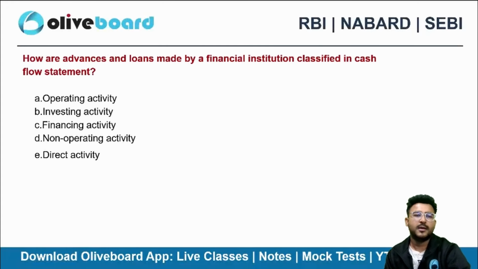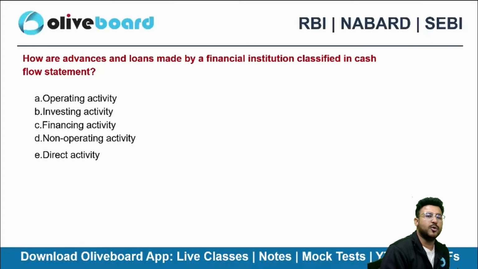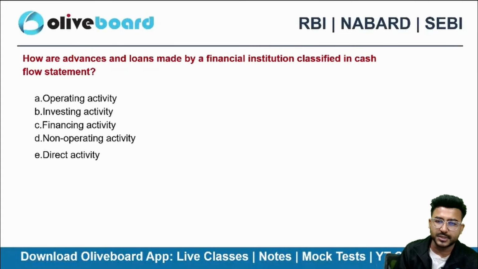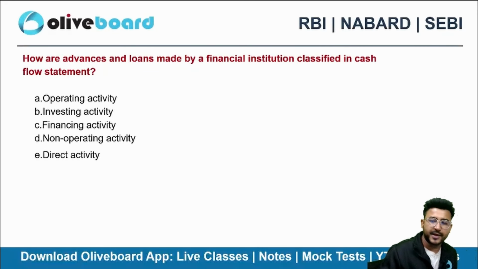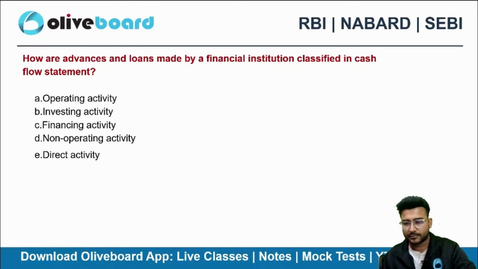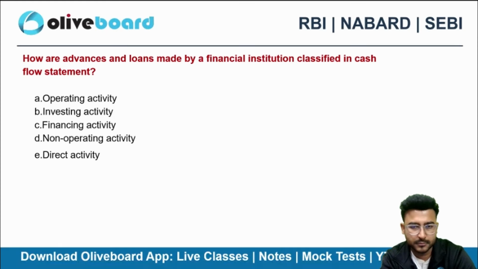Next one. How are advances and loans made by the financial institutions classified in the cash flow statement? Loans and advances in cash flow statement.